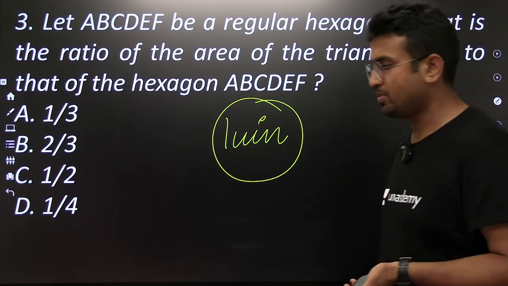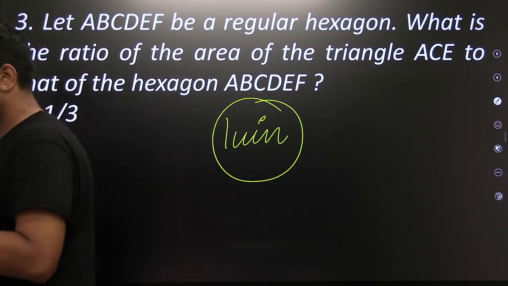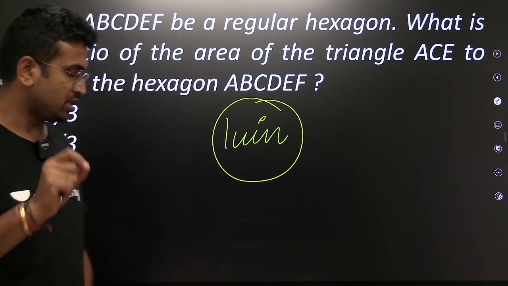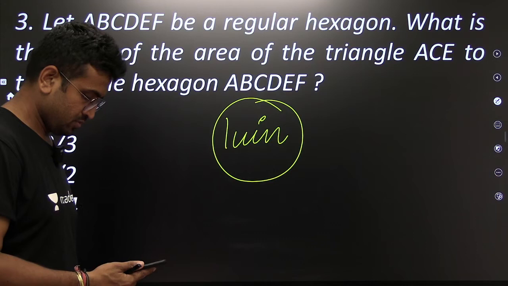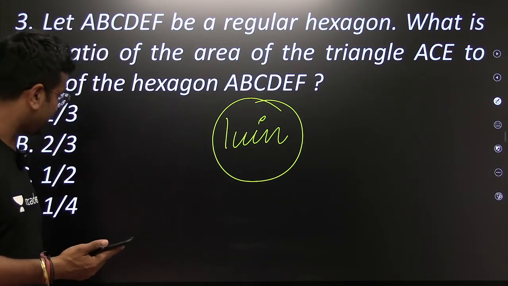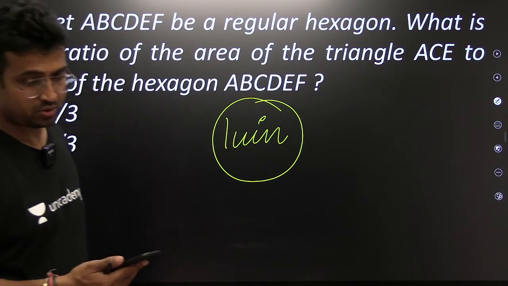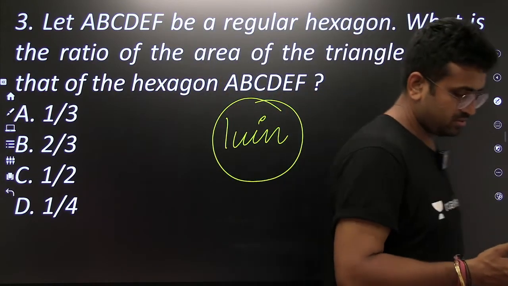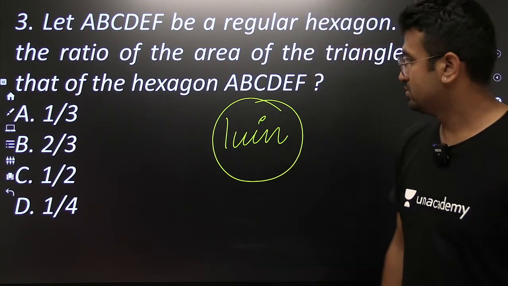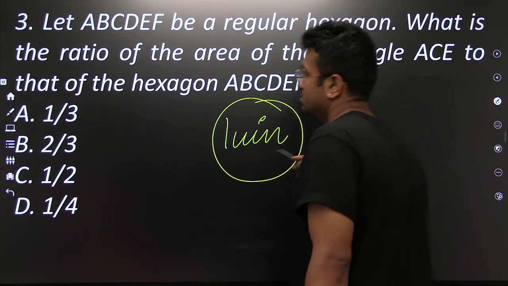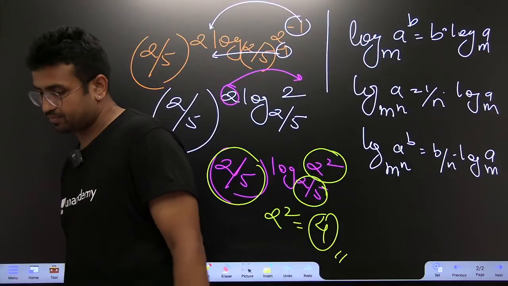Make it fast, guys. Just 1 minute. You have to mark your answers in 1 minute. That's it. B, C, 2 by 3. 2 by 3 is a very ambitious choice of answer. But okay, it's fine. We'll discuss. Don't worry. I think we should discuss.